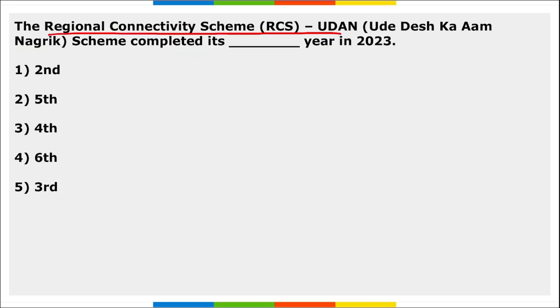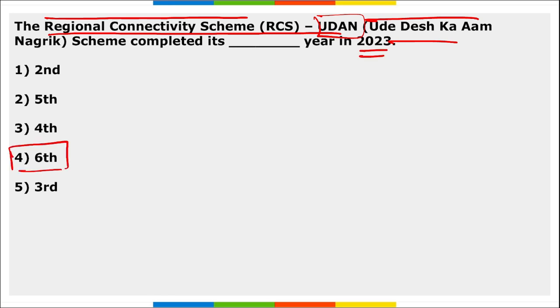Next, RCS Udan, that is Regional Connectivity Scheme Udan, that is Ude Desh Ka Aam Nagrik scheme, completed how many years in 2023? So it completed a total of 6 years in 2023. This was announced by Prime Minister Narendra Modi in the month of April in 2017, and the first connecting flight was between Shimla to Delhi.